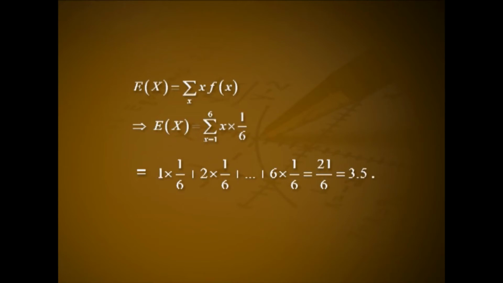Hence, expectation of x, E of x, is equal to summation over x into f of x, that is equal to summation x from 1 to 6 x into 1 by 6, that is equal to 1 into 1 by 6 plus 2 into 1 by 6 plus etc., plus 6 into 1 by 6, that is equal to 21 by 6, that is 3.5. Note: expected value of the number shown by the dice is calculated as 3.5, but it is clear that 3.5 is not a possible number shown by the dice.